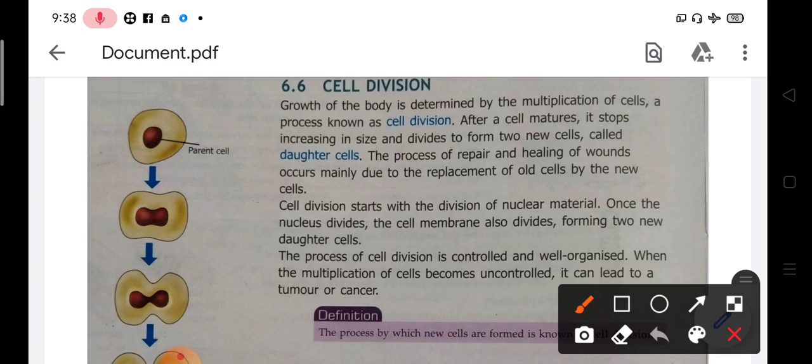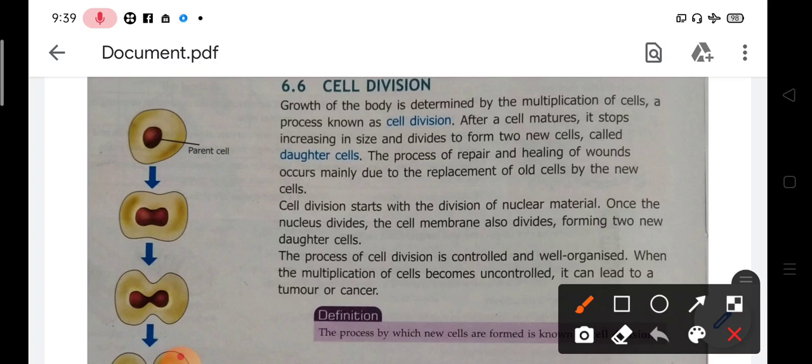Now, cell division starts with the division of the nuclear material. When we talk about cell division, we know that the cell contains a nucleus. So the first step in cell division is the division of the nucleus. First of all, in a cell, the nucleus divides into two daughter nuclei.